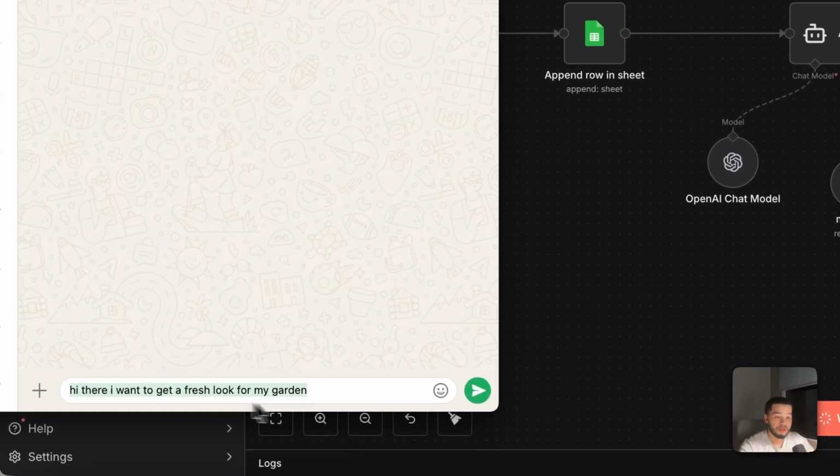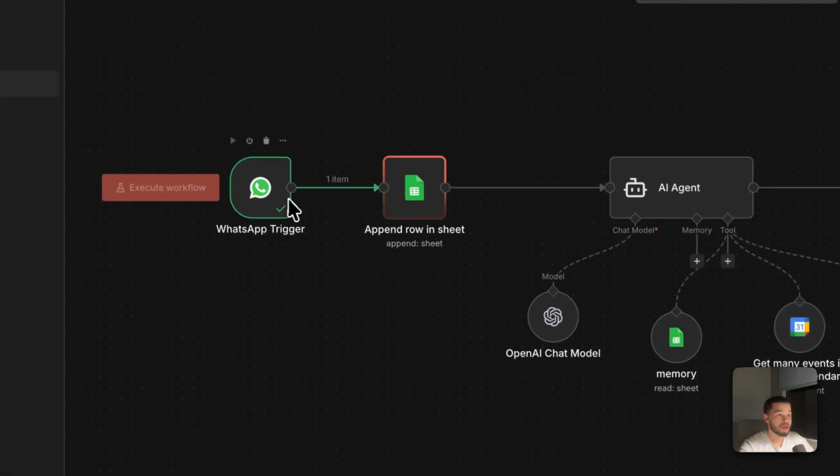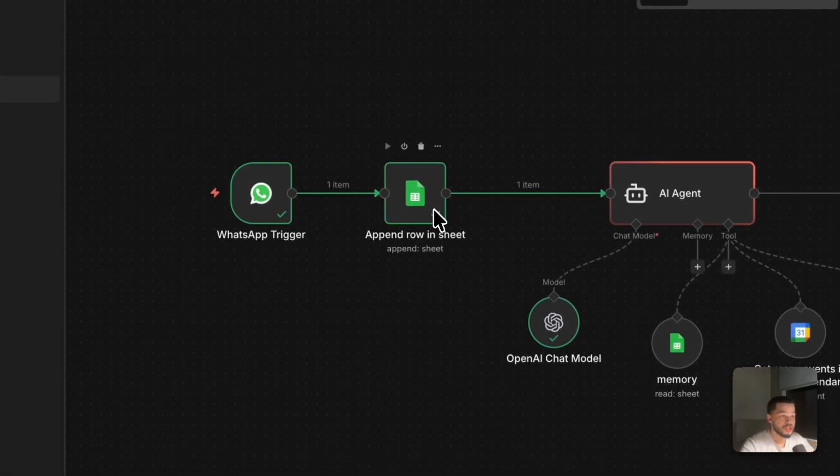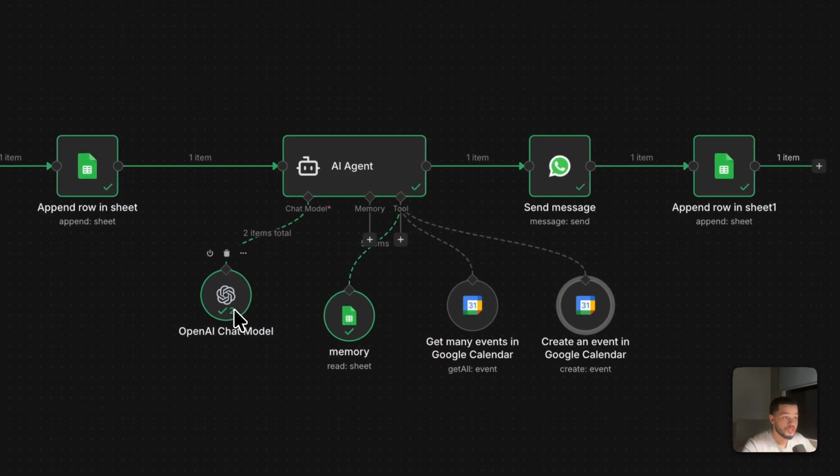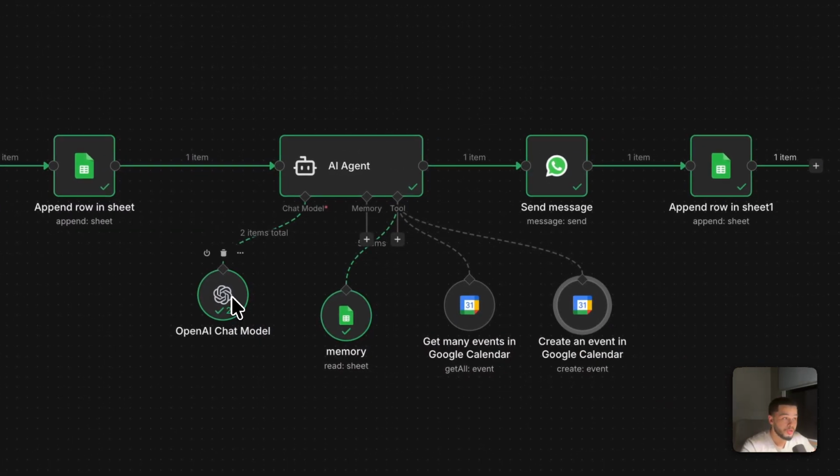I'm going to send over, "Hi there, I want to get a fresh look for my garden." When I send this over, it's going to trigger this WhatsApp agent. This Google Sheet is going to get all of the previous messages back and forth with that user. We're going to use the new OpenAI 5.2 model as the brain to this agent. It just came out a couple of hours ago and the benchmarks are significantly higher than any other model.